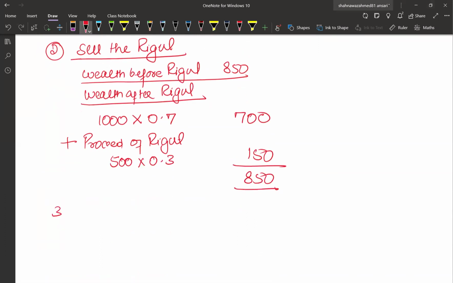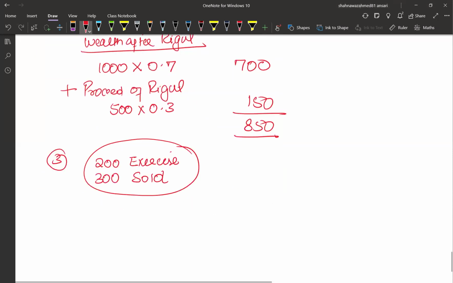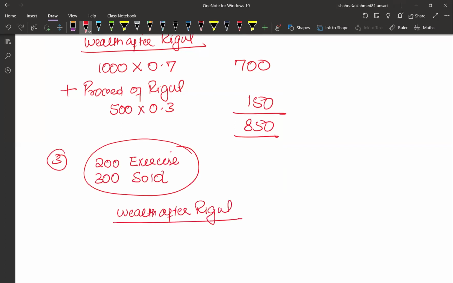The third option is 200 shares exercised and 300 sold. Again, we need to calculate the wealth after. We have 1,000 shares and exercise 200 more shares. Now 1,200 shares, and the value of 1,200 shares at 0.7 is 840.